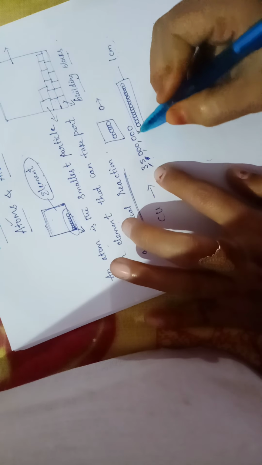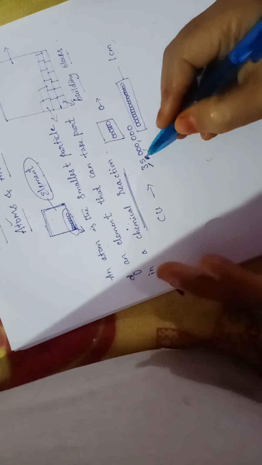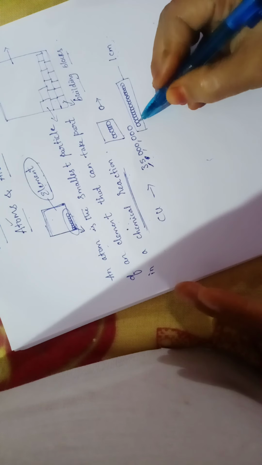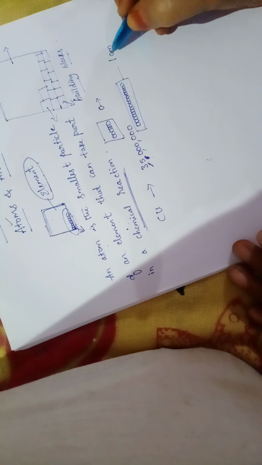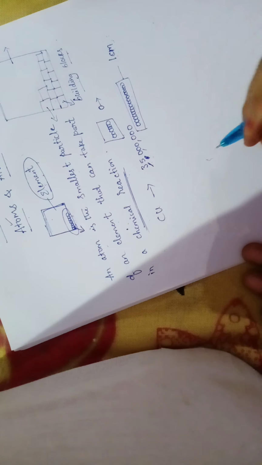Okay, in exact figure if you want, it means 3 crore 50 lakh copper atoms. If you arrange 3 crore 50 lakh copper atoms one after another, touching each other, how much distance will they cover? They will cover a distance of around 1 centimeter. So by this you can understand how small the atom is.